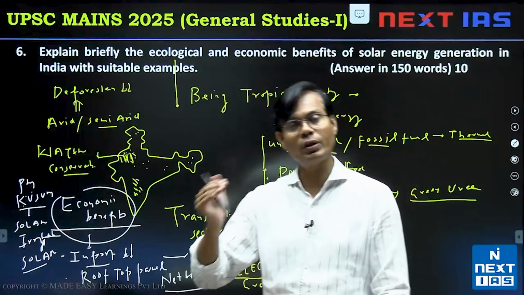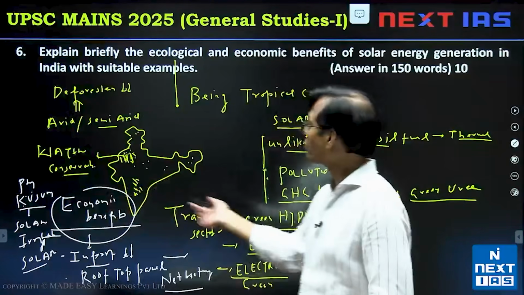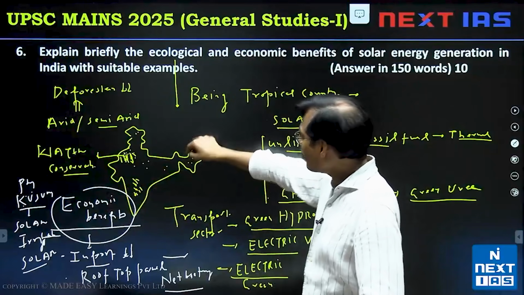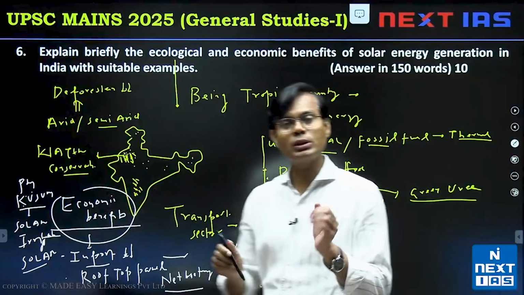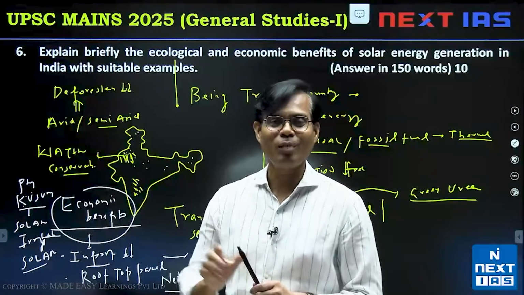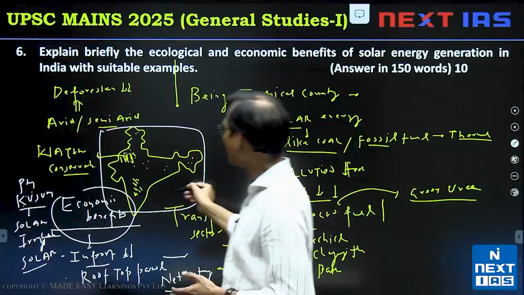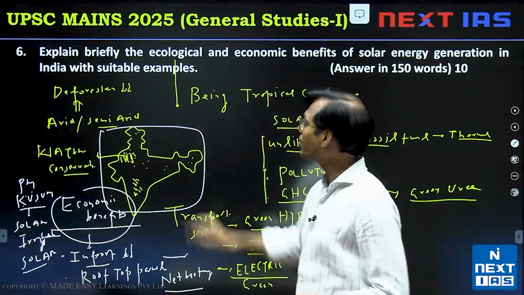International Solar Alliance we have. This thing you can write down in the last. So it could be an easier question, but you have to make a map also. This must be a practice that जहाँ चांस मिलता है मैप बनाइए. अब मैप बनाने में टाइम नहीं लगेगा, थोड़ा थोड़ा ऐसा करके एक शेप बना दिया करें, फिगर 1 like that, solar zone of the India.